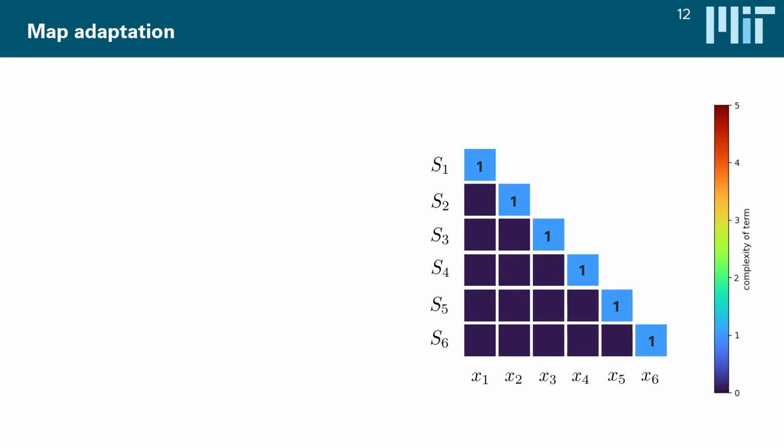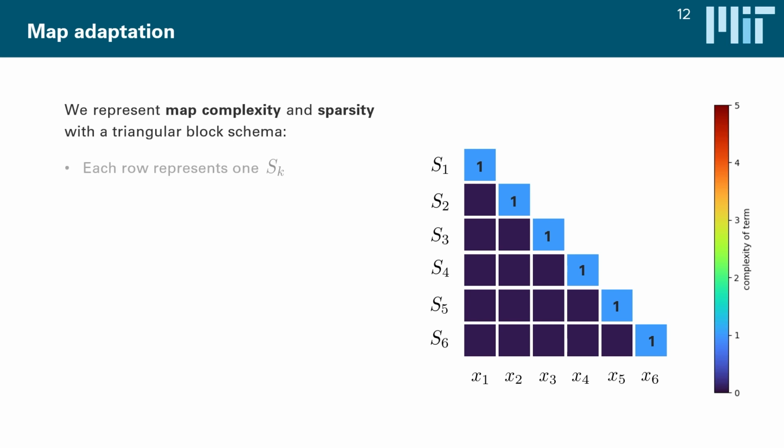Before we take a look at the first adaptation strategies, let's first set up a little bit of visual notation that will help make the next steps a little bit easier to understand. So what you see here on the right side is effectively a way to represent the structure and complexity of a triangular map, where every row corresponds to one map component function, and every column corresponds to a potential dependence of each map component function on each of the input variables in the target vector. So we see that the eponymous triangular structure of a map emerges quite naturally, where S1 can only depend on X1, S2 can only depend on X1 and X2, and so on.